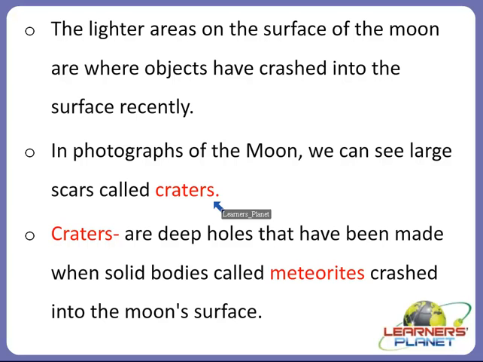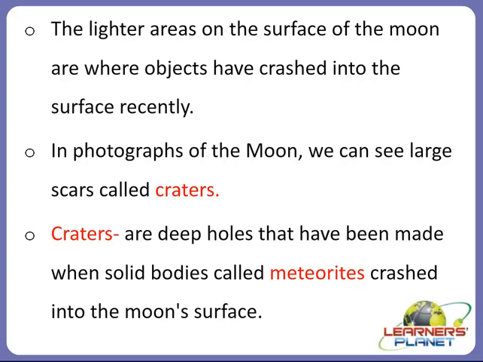In the photographs of the moon, we can see large scars called craters, which were caused by the crashing of large objects which was continuously going on, and these craters are formed on the surface of the moon. So what actually are craters? They are the deep holes that have been made when solid bodies called meteorites crashed into the moon's surface.